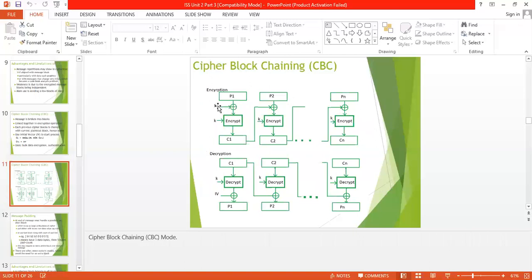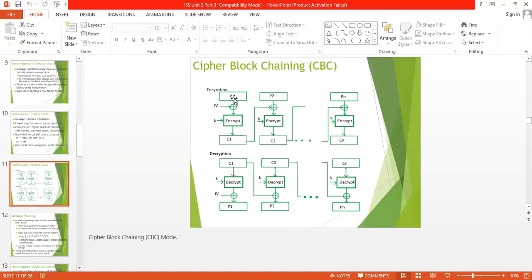The initialization vector is a bogus or fake value that does not affect the main message, but it increases the complexity of the message.